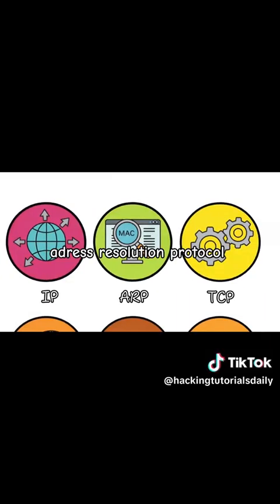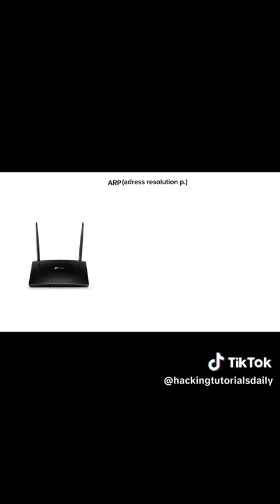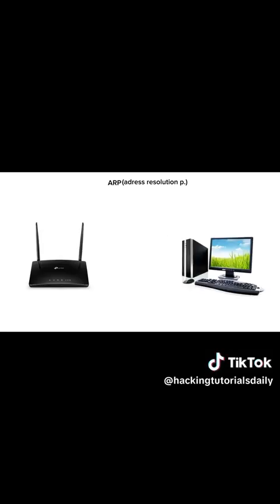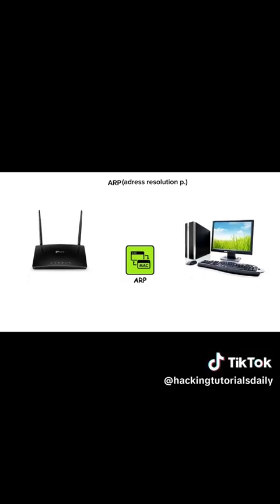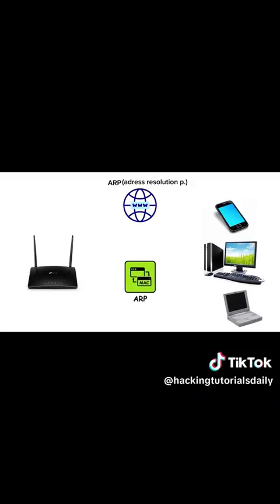ARP, Address Resolution Protocol. But an IP address is virtual. Your router eventually needs to find your physical hardware. That is ARP. It bridges the gap between the software address, IP, and the hardware address, MAC address. When a packet arrives, ARP shouts to the local network, "Who has this IP address?" Your device replies with its physical ID, allowing the data to make that final hop to your screen.